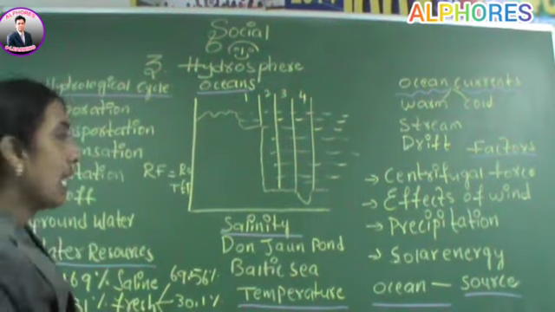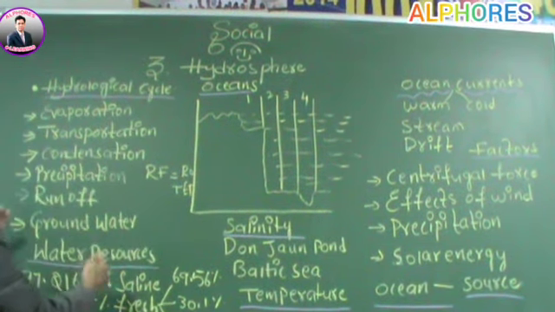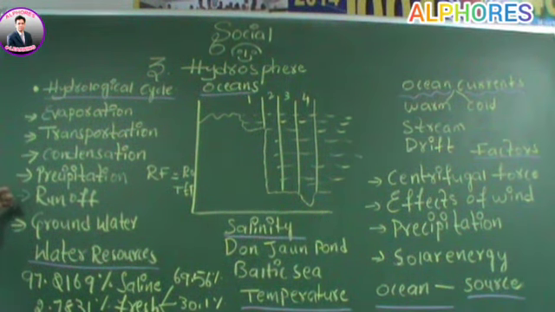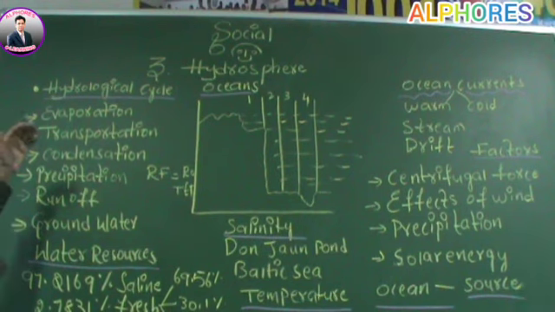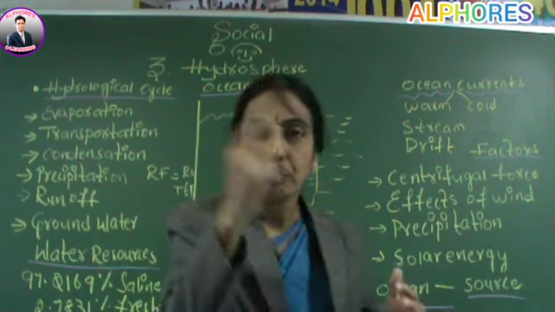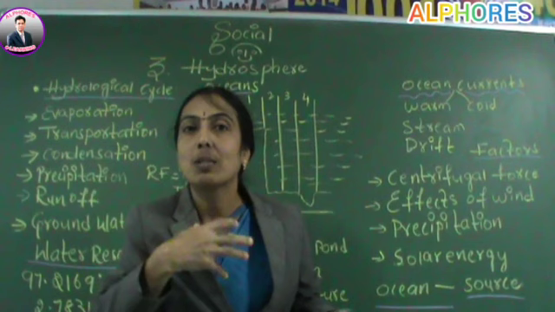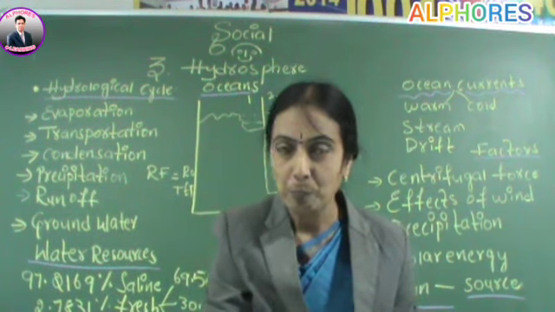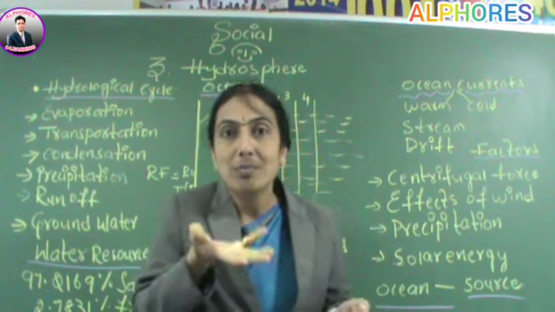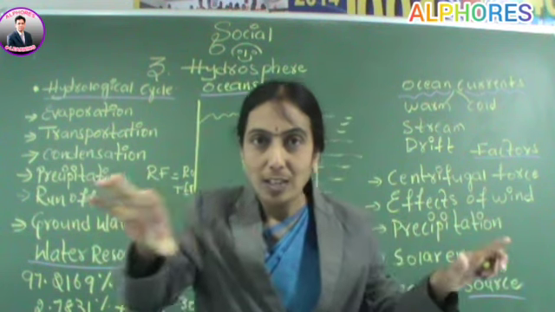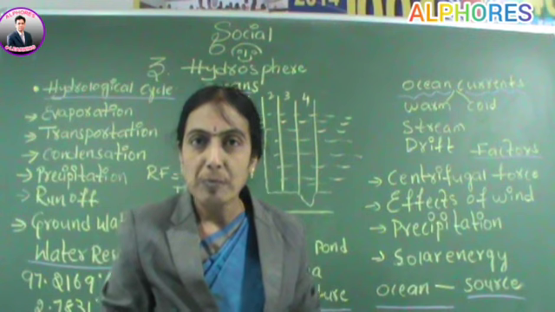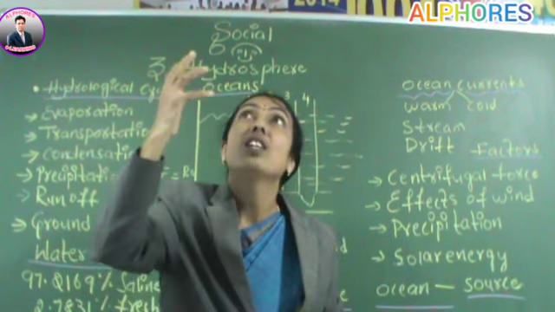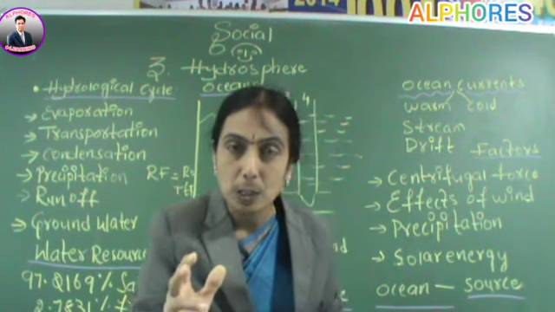This hydrological cycle consists of these stages: evaporation, transportation, condensation, precipitation, runoff, and groundwater. Evaporation, all of you know that, because as the earth receives the sun's energy in the form of insolation, incoming solar radiation, because of the sun's warmth, heat, what will happen? The water which is present in the ocean will be vaporized, it will transform into vapor, and it reaches higher layers of the atmosphere.